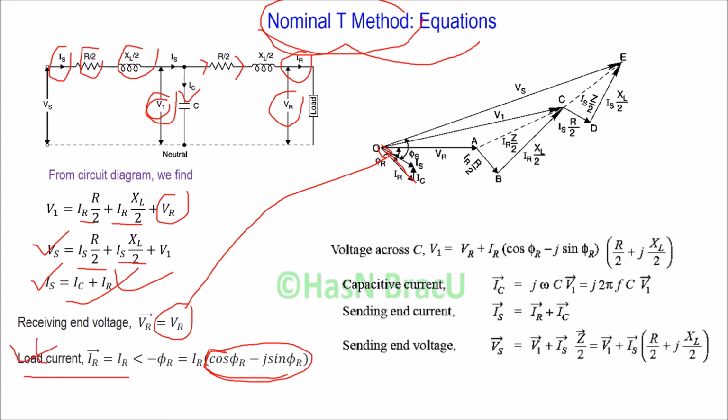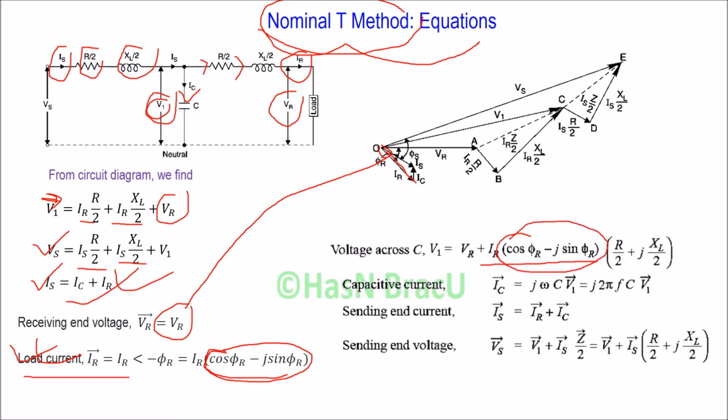Here I did not put the arrow sign on voltages and currents, but you must include the arrow sign, and when you do the math, you must include the phasor of each voltage and current for calculation. So if we include the angle of IR, we can write VR plus IR cos phi r minus j sin phi r.